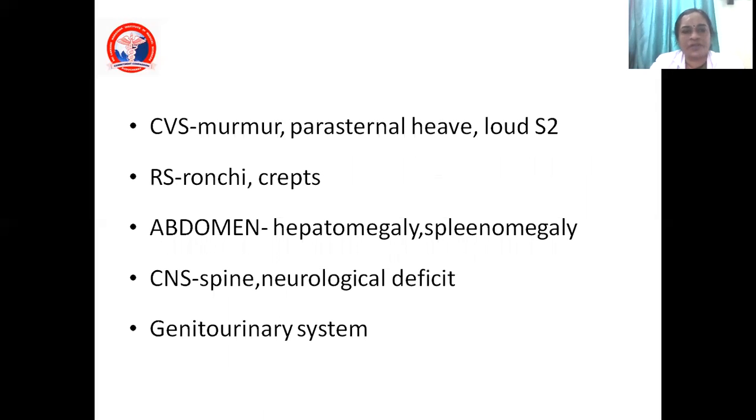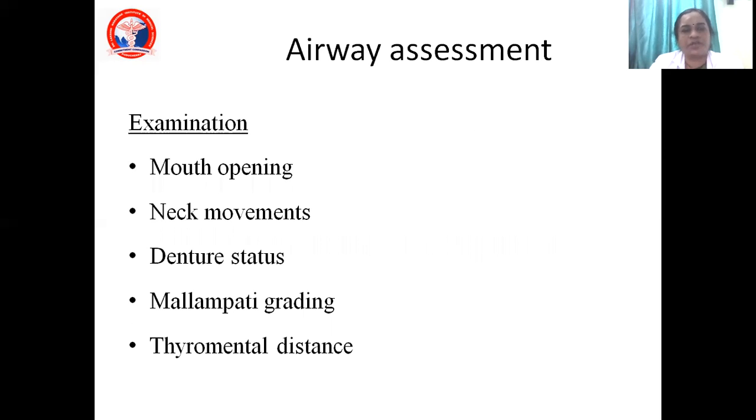So as I said, cardiovascular system, you have to check for the murmur; respiratory system, bronchiectasis; abdomen, organomegaly; CNS; and genitourinary system examination to be done. And the most important thing for the anesthetist is the airway assessment. Why airway assessment? Because the anesthetist is going to put an endotracheal tube inside the trachea. So for that, how are you going to pass that endotracheal tube? It is only going through the mouth.